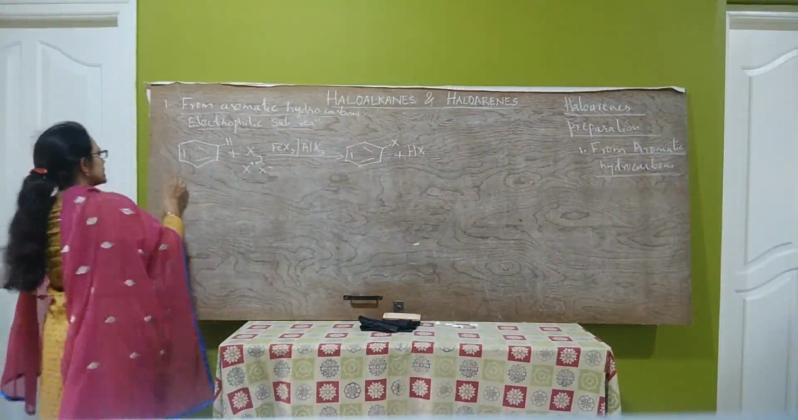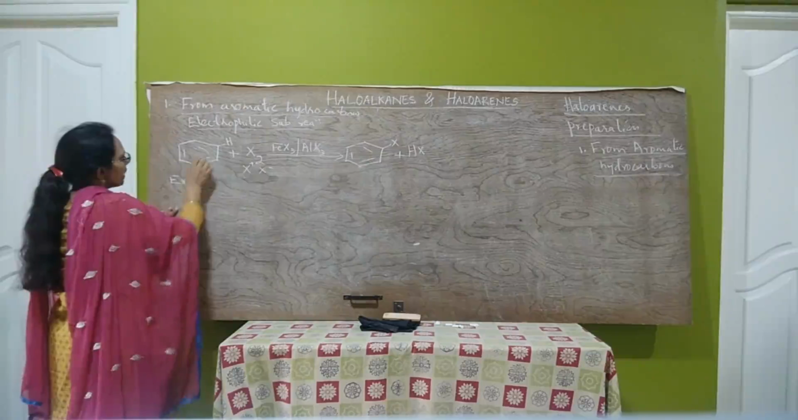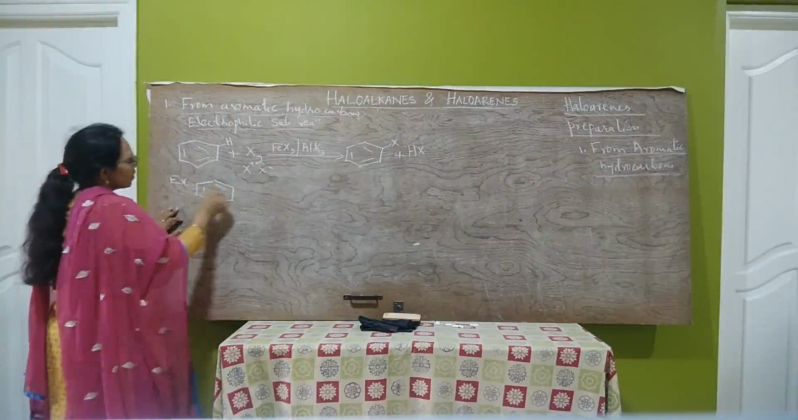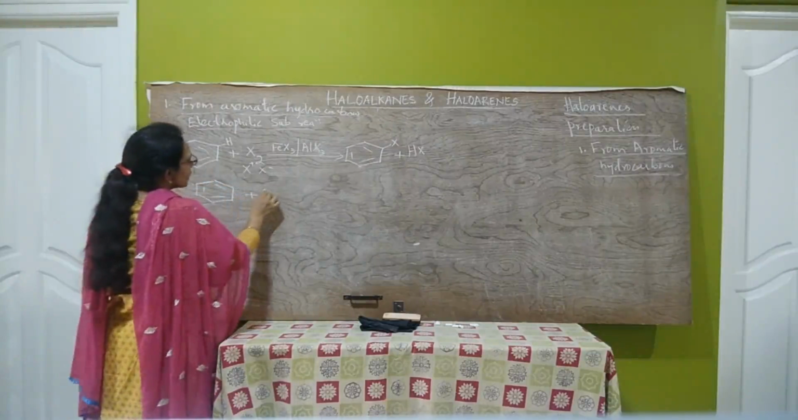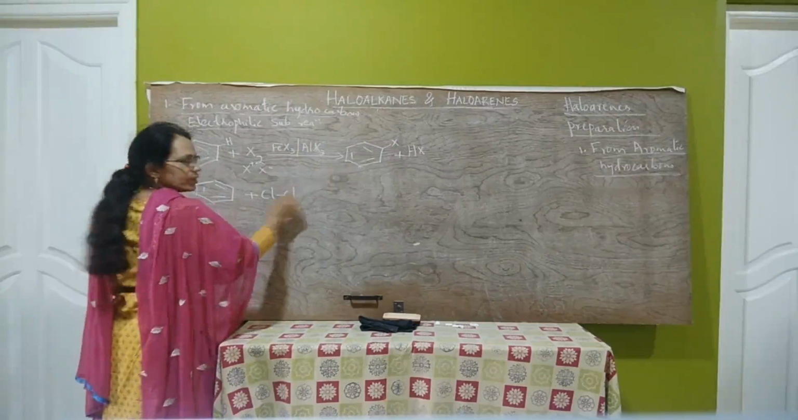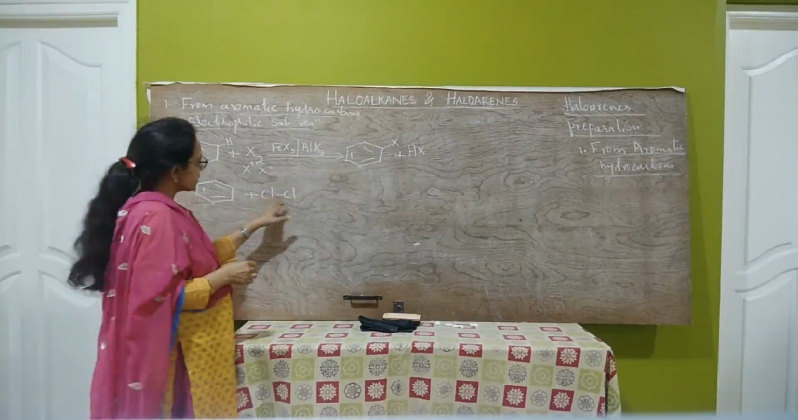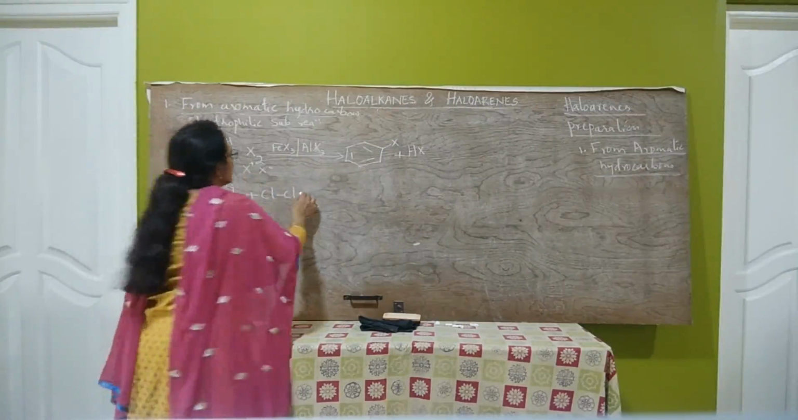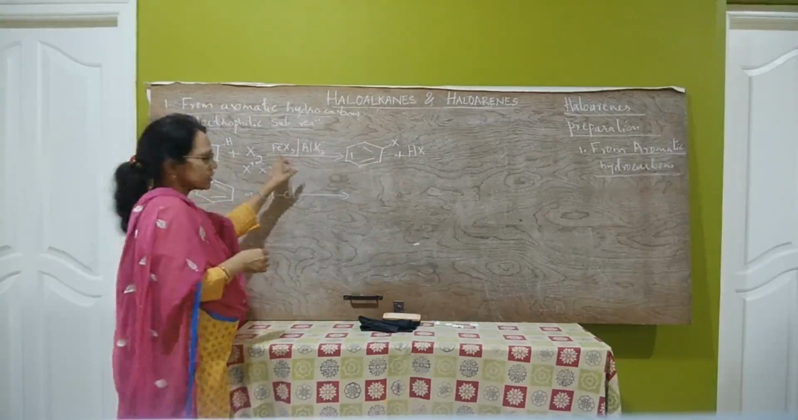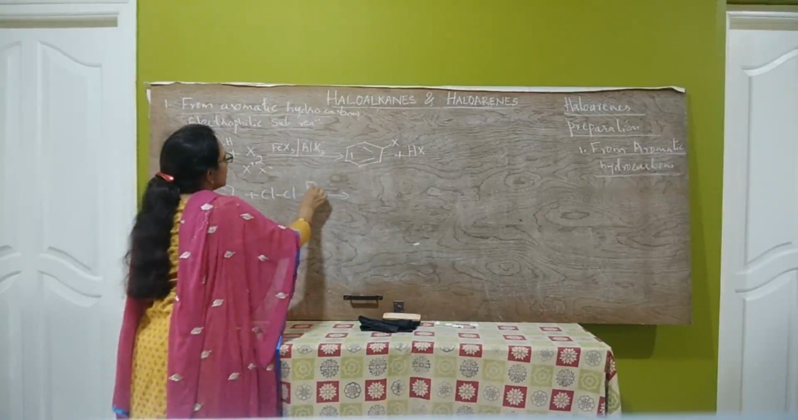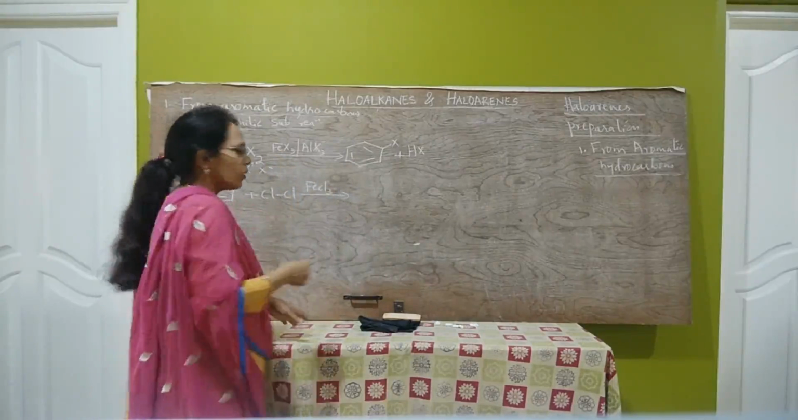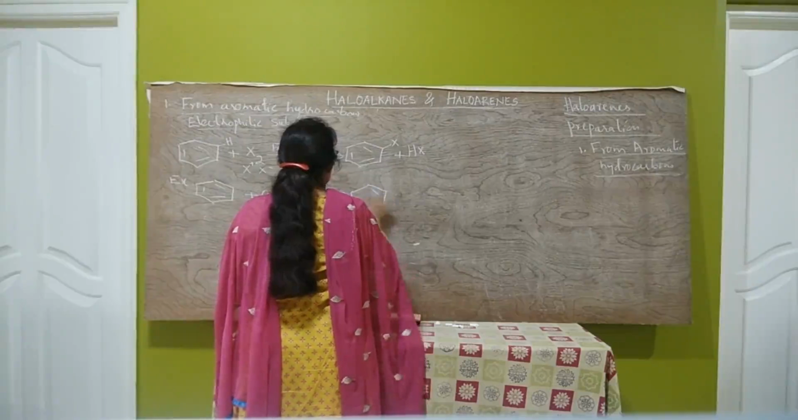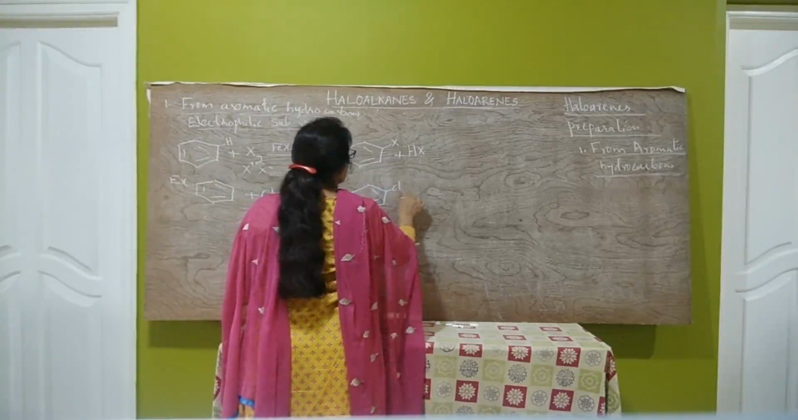Let us write one example. Benzene reacts with chlorine, Cl-Cl. Here heterolysis of the chlorine molecule takes place to form Cl plus and Cl minus, in the presence of ferric chloride, to form chlorobenzene plus HCl.